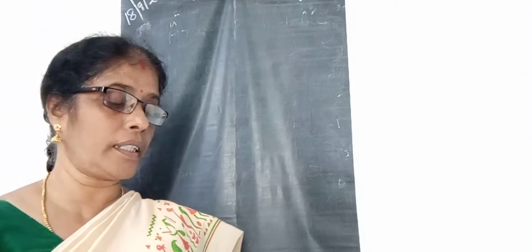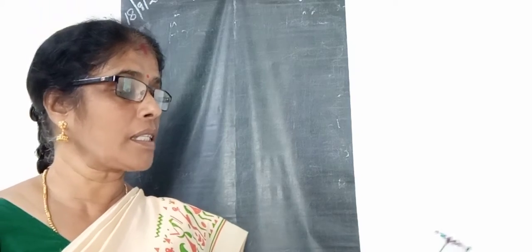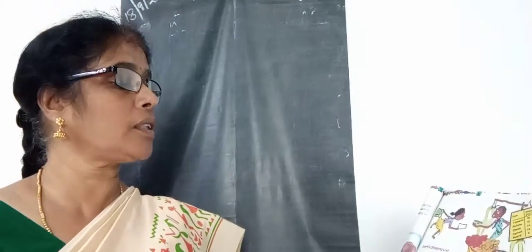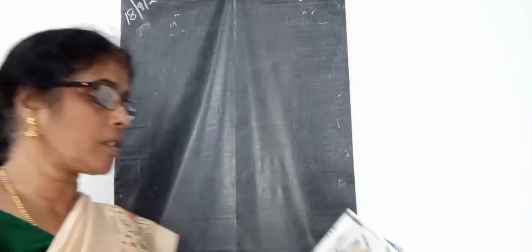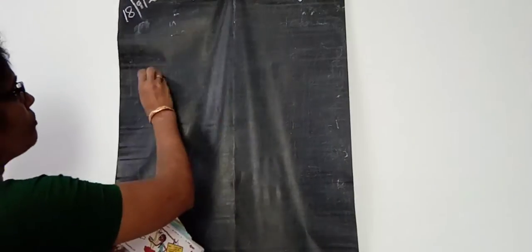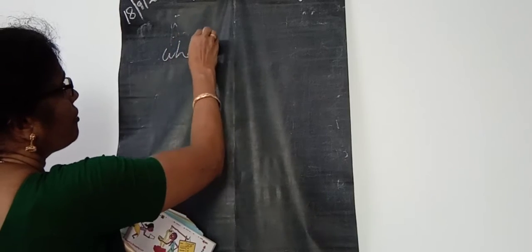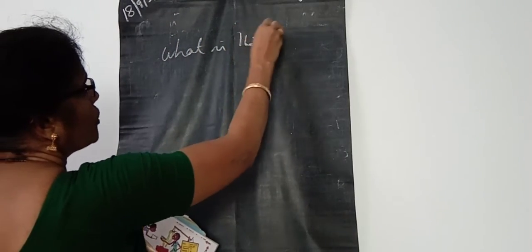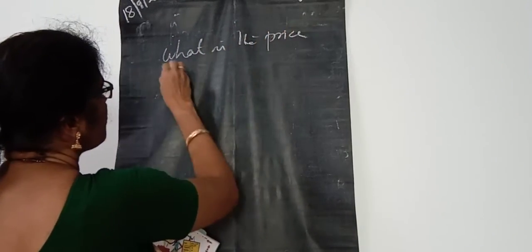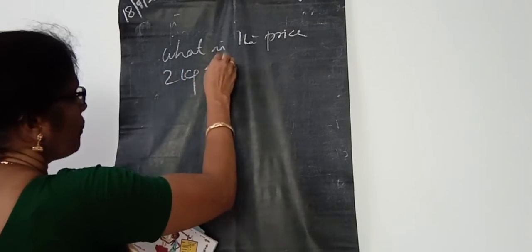And what is the question, children? That is the shopping list. How much does 2 kilogram of tomato cost? First one is how much rupees for 2 kilogram, or what is the price of 2 kilogram tomato?